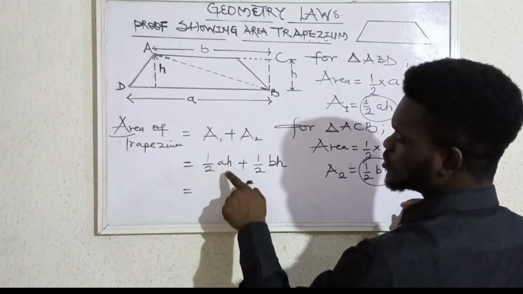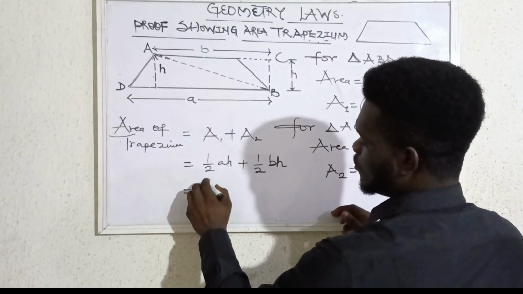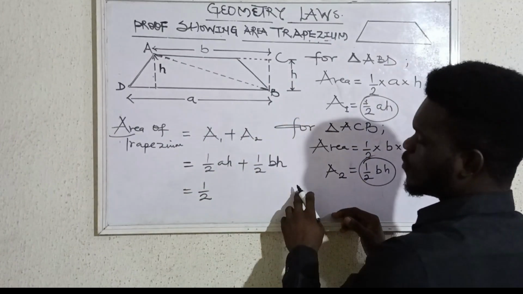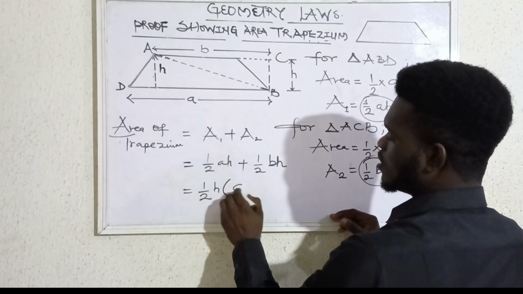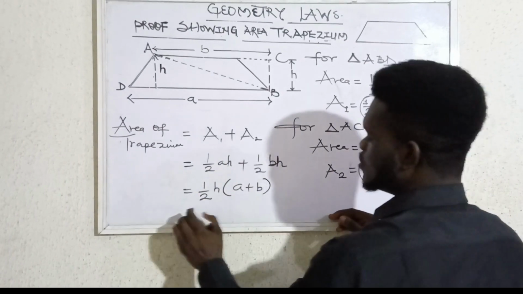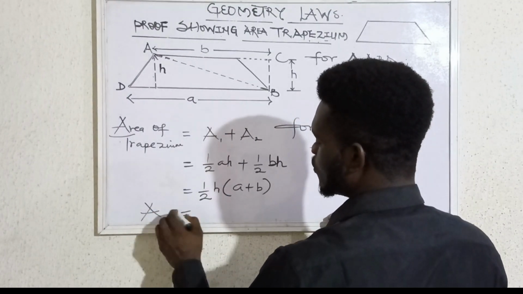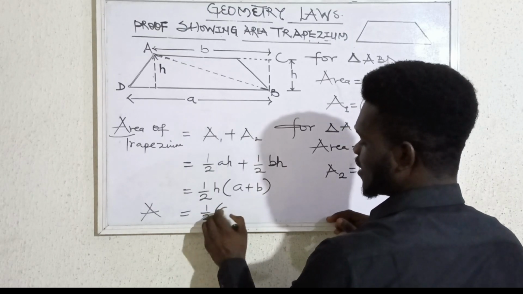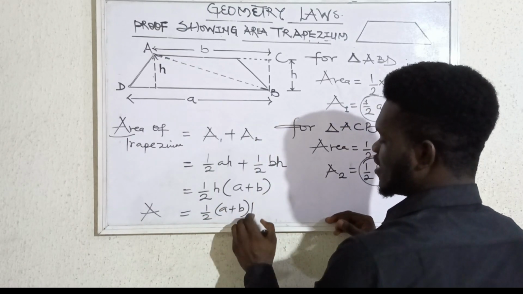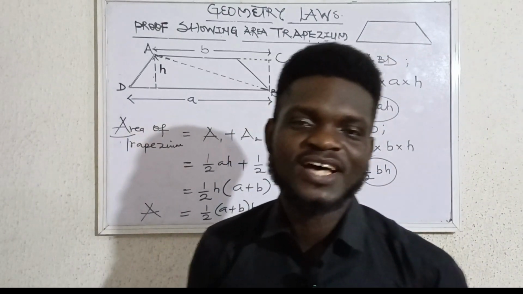From here, by factorization, you can bring out half. Then what else is common? You have your height, so you bring out the height. What is remaining is A plus B. So the area of the trapezium is equal to half, bracket A plus B, times height. This is the area proven. It's just as simple as that.